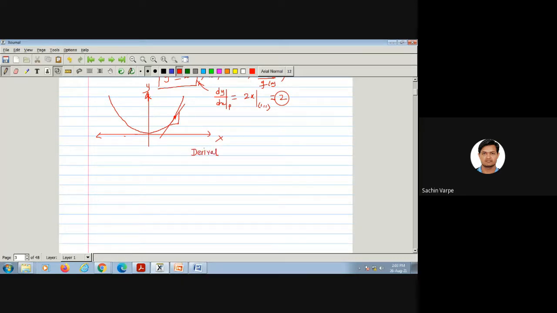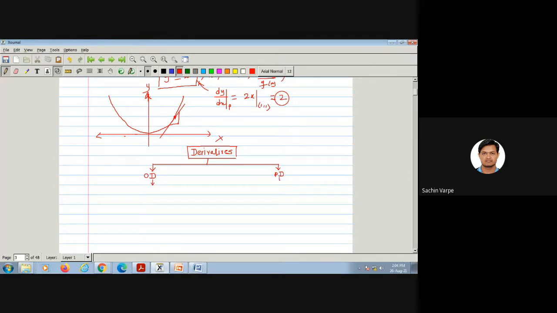Do you know, there are two types of derivatives based on the number of independent variables? There are mainly two types. Yes, any one of you? Sir, partial and ordinary. Ordinary derivative and partial derivative. Good. Now, what is meant by ordinary derivative?